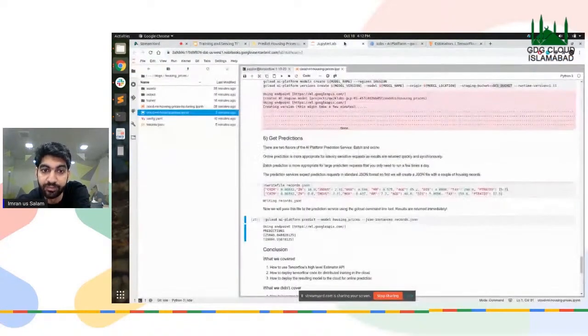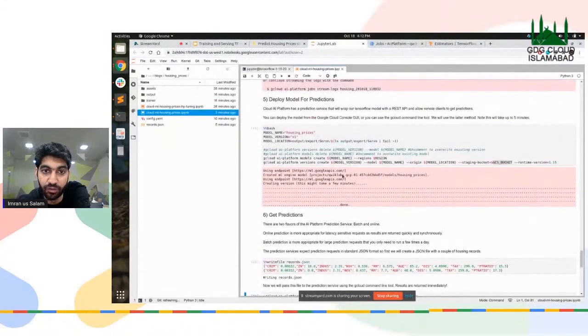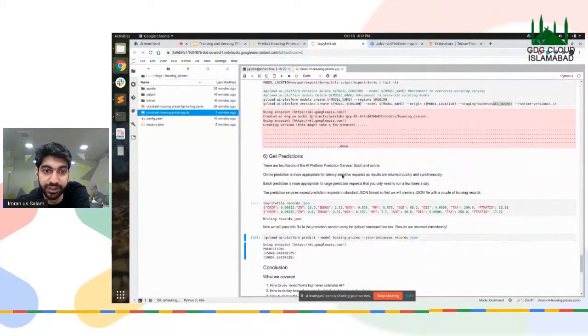So, anyways, this is the main idea of training and deploying your models on the GCP. The other method is using the Kubernetes engine with a load balancer, but this is a simpler way and a more efficient way. So I prefer you guys, if you ever come across this, use this one.